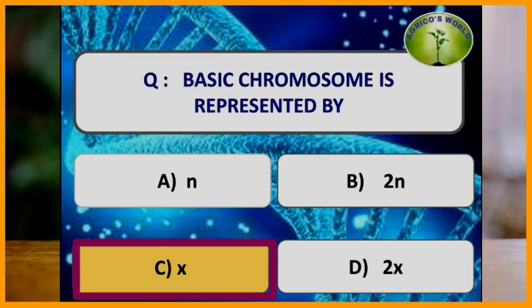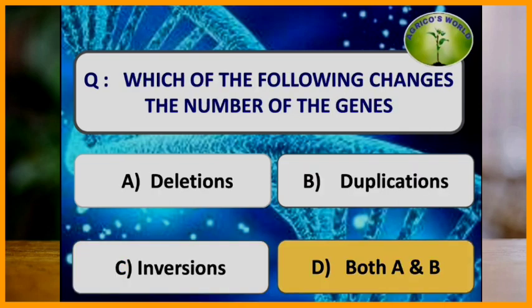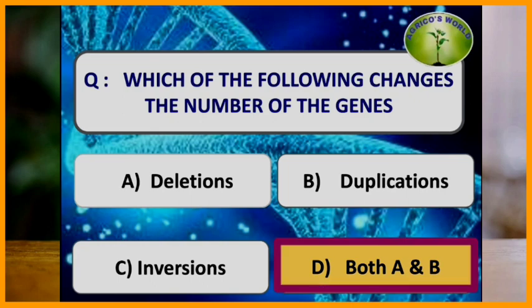a true diploid species. Which of the following changes the number of the genes? Both deletions and duplications change the number of the genes, whereas inversions change the genetic sequence and karyotype, and translocations change the genetic map.